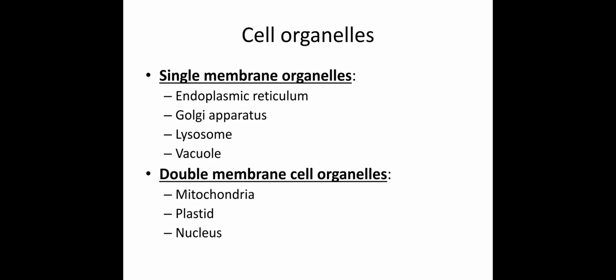The single membrane organelles are endoplasmic reticulum, Golgi apparatus, lysosome, and vacuole. These are the single membrane organelles. And the organelles which have a double layer of membrane are basically mitochondria, plastid, and nucleus. So let's discuss all of these organelles individually.